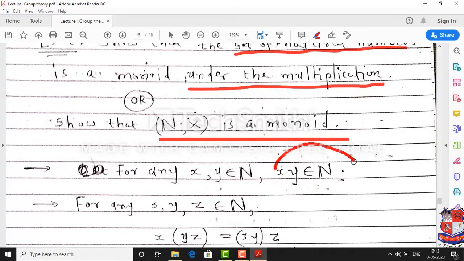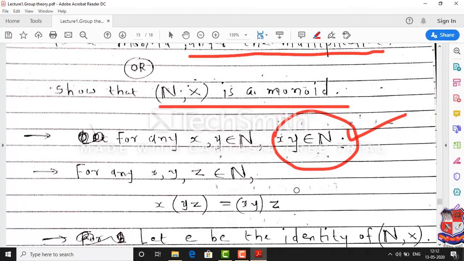We know that the multiplication of any two natural numbers is again a natural number. This means for any x, y in N, x times y is always in N. Therefore multiplication is a binary operation on the set of natural numbers. The associative property is obvious. The multiplication operation is always associative with respect to natural numbers.